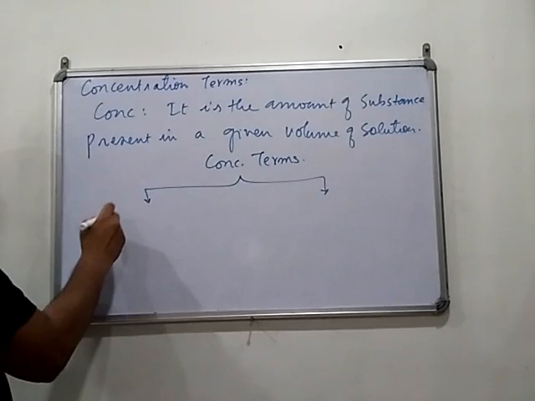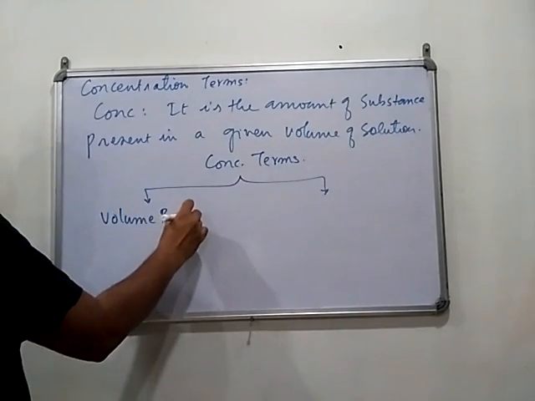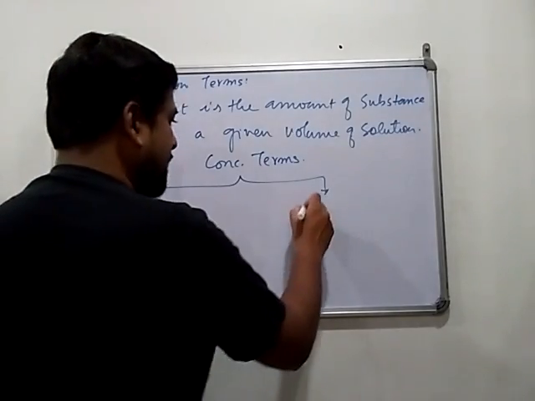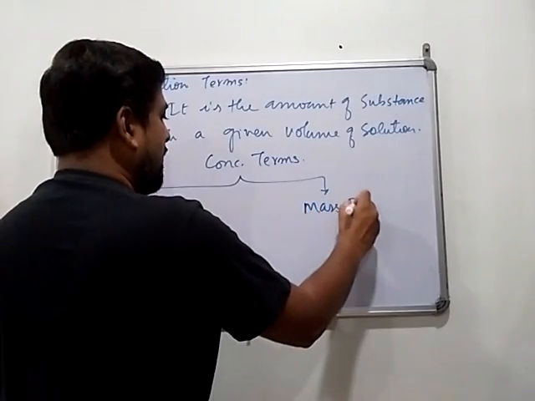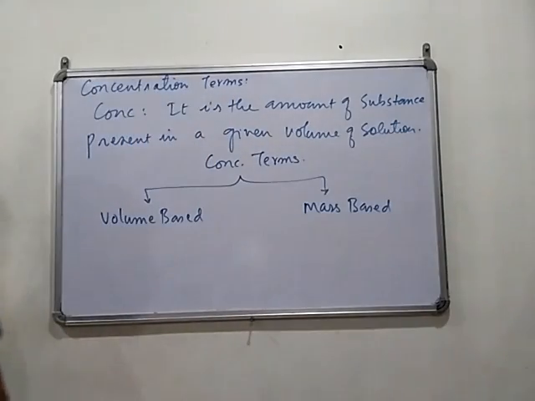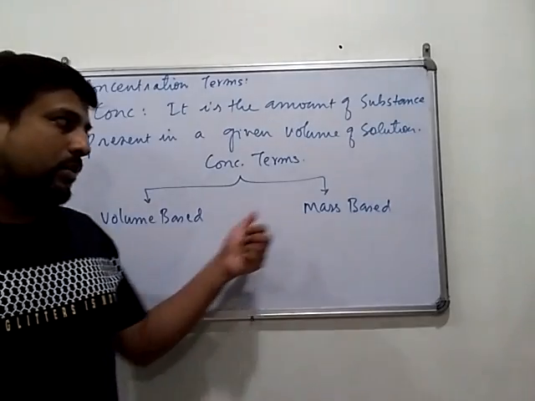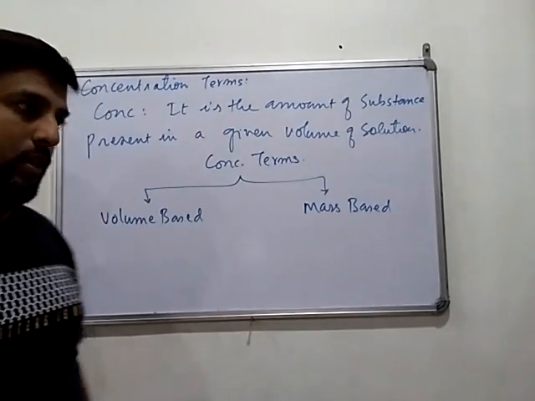One is volume based concentration terms, and the second is mass based concentration terms. So there are two categories in this particular case.